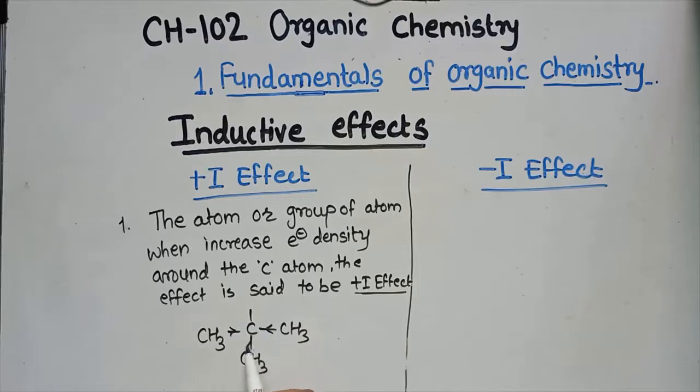These three groups donate electrons. Due to that, there is an increase in electron density here, hence this is a plus I effect. Okay, this is the example of the plus I effect.